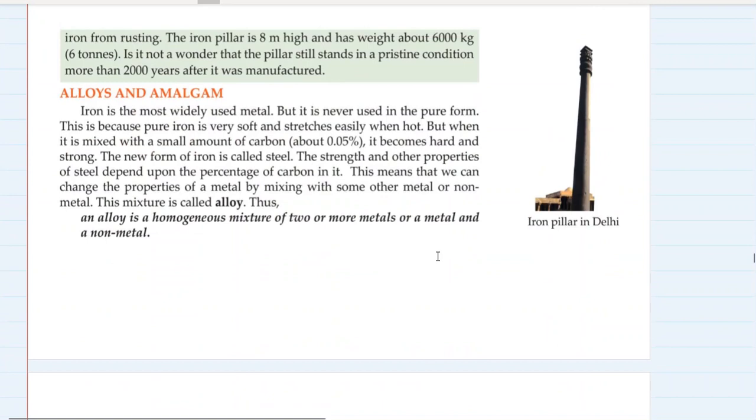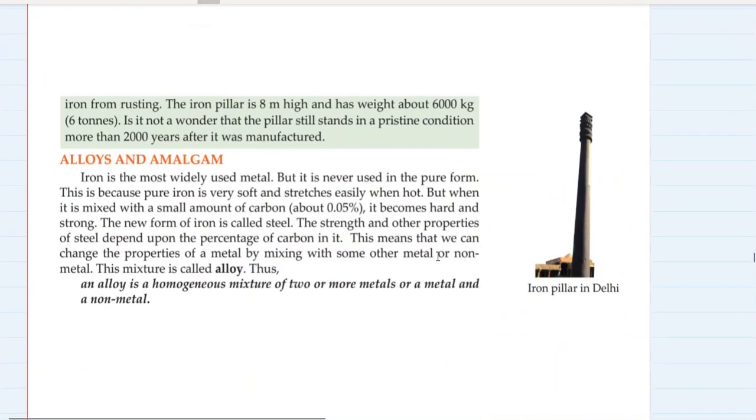Amazing. Let's talk about alloys and amalgams now in detail. Iron is the most widely used metal, but it is never used in the pure form. This is because pure iron is very soft and stretches easily when hot.